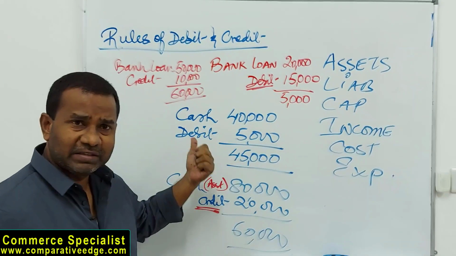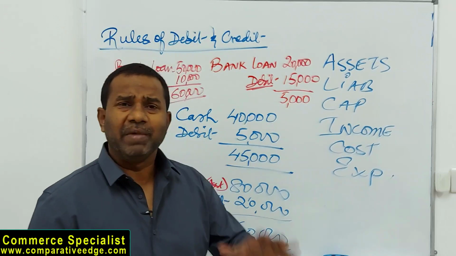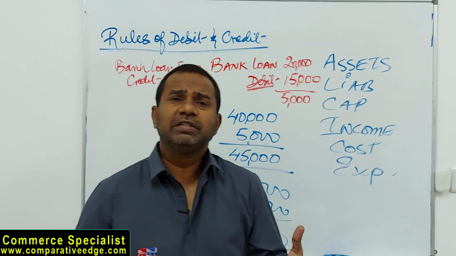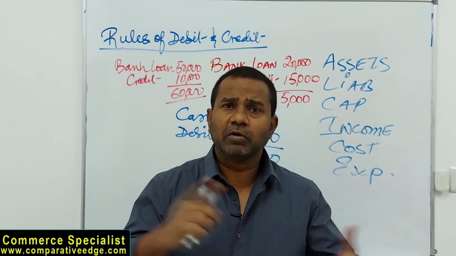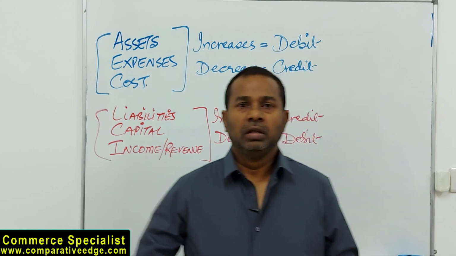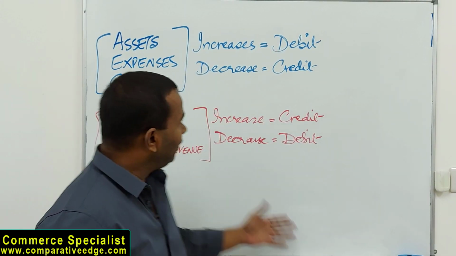And this is what it is actually. Now I'm going to summarize the rules of debit and credit for you. Make it very simple. What happens when asset, liability, capital, income increase, what does the rule suggest? Debit or credit. If they decrease, what does the rule say? So guys, summarizing the rules of debit and credit, have a look at this.